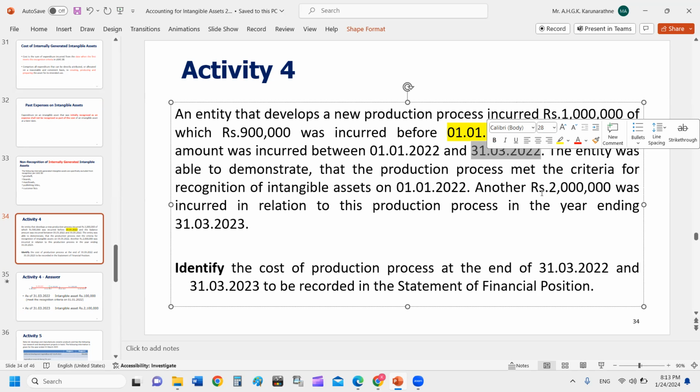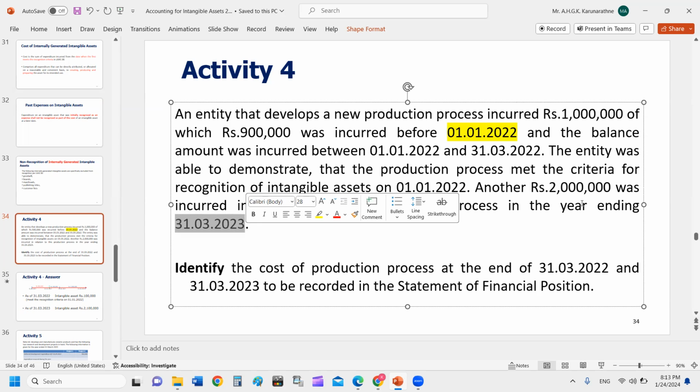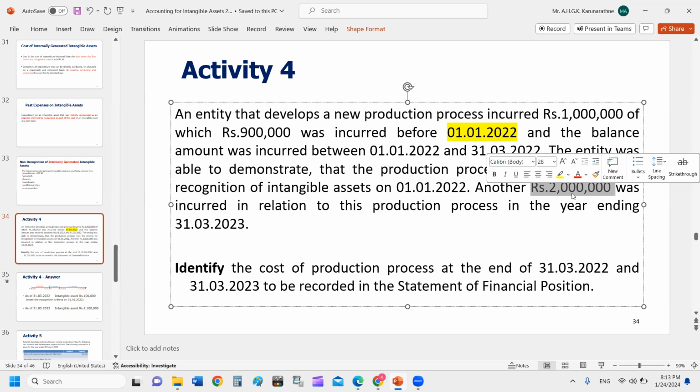Then you start the next financial year ending 31st March 2023. During that financial year, on the same production process, they have incurred additional 2 million. Are you going to debit the PNL? No. This 2 million, you are now sure you are developing a successful product concept or production process. Don't charge this 2 million to PNL and suffer your PNL. This 2 million will definitely generate future economic benefits. This 2 million bank credit, your intangible asset account debit.